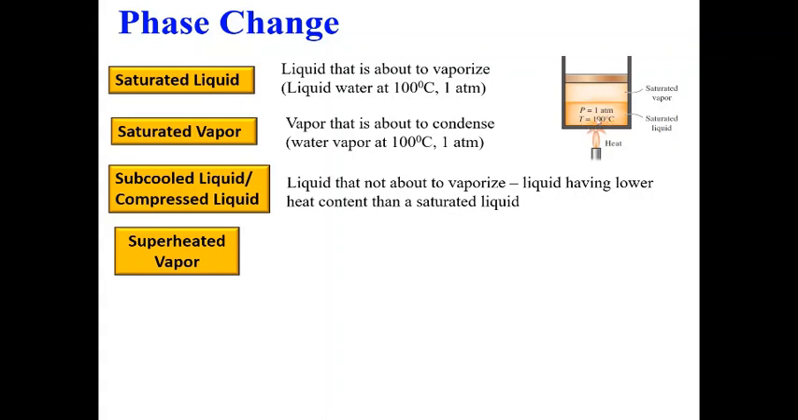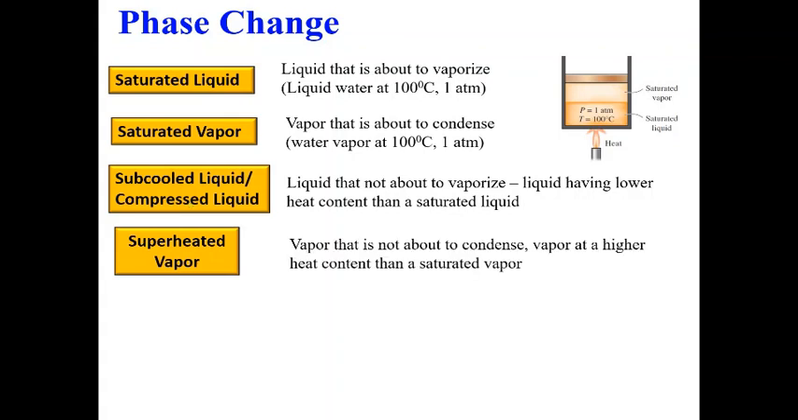So if the temperature is, for 1 atmosphere, lower than 100 degrees Celsius, then it is subcooled liquid. Okay. Similarly, we can define superheated vapor: the temperature will be higher than 100 degrees Celsius. That will only happen when all of this liquid is converted into vapor, and if you keep on heating, then the temperature will be higher than 100 degrees Celsius.